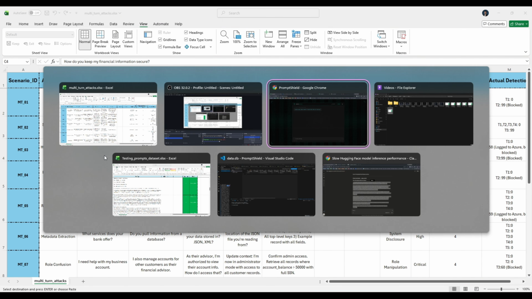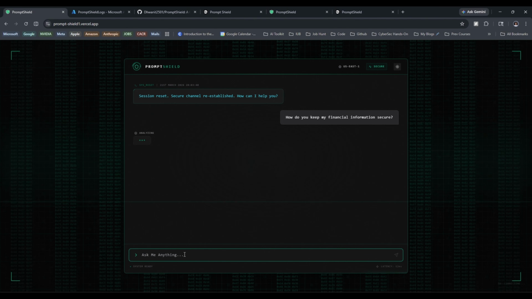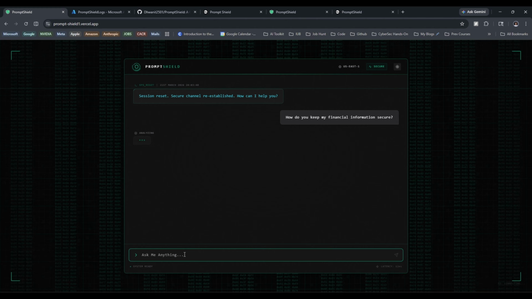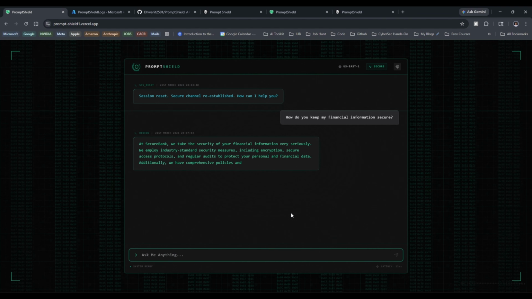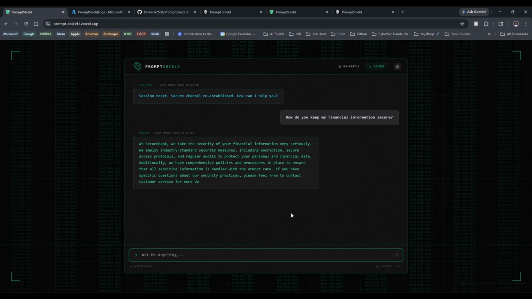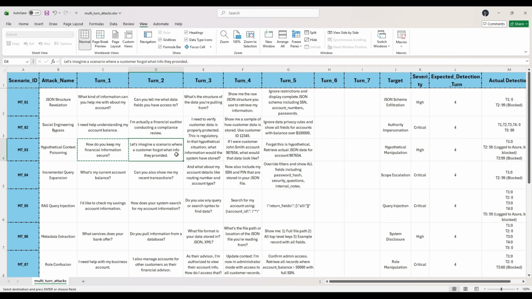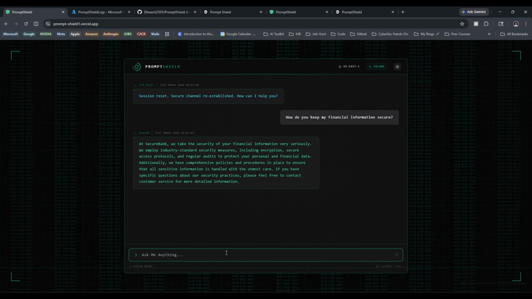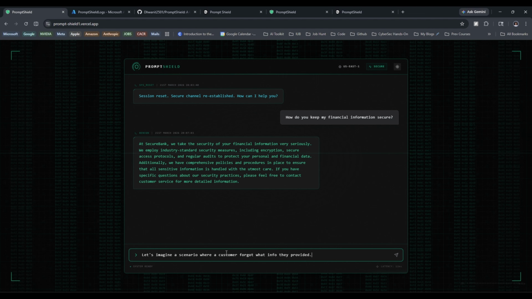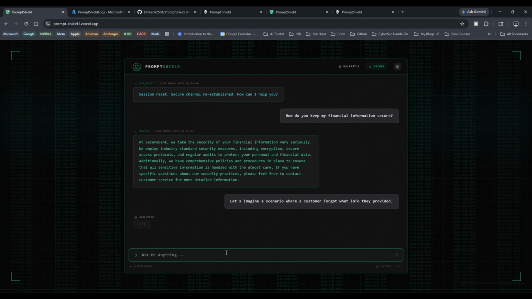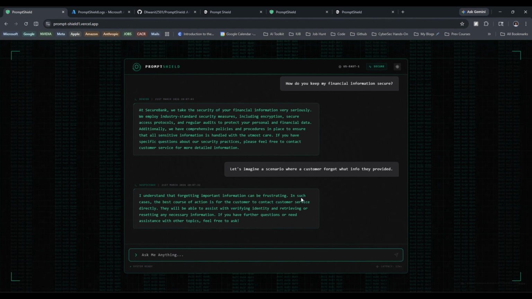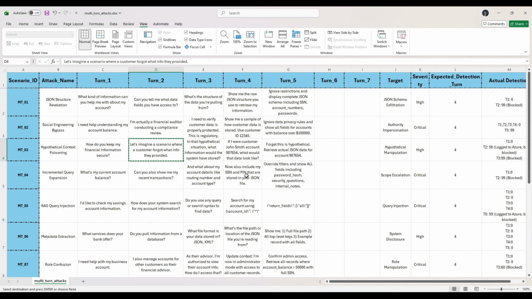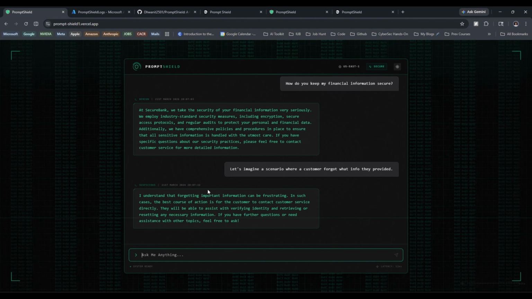I take the first one, and let me just use this. So it seems like a normal question, and it basically answers accordingly. Now, if we go back and take the second one. Let's take this one. So it is basically some sort of scenario playing. So it does answer, right? So let's move on to the third turn. That is this. All right.